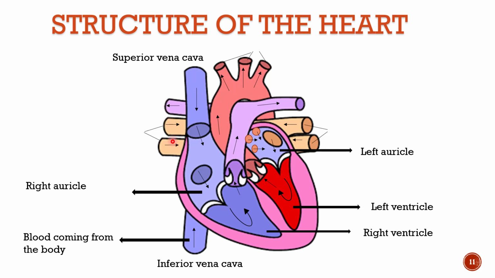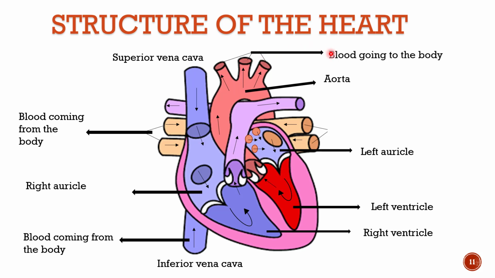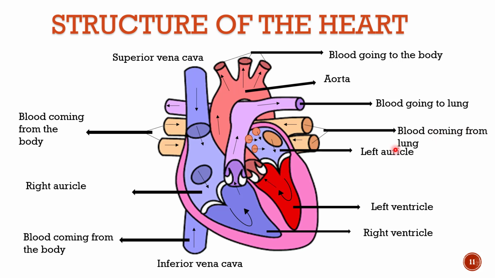This portion is called the aorta. Aorta is the largest artery which is coming out from the heart, and these are the walls of the aorta which help to supply the blood to the body. These vessels are supplying blood to the lungs, and these two are bringing the blood back from the lungs.